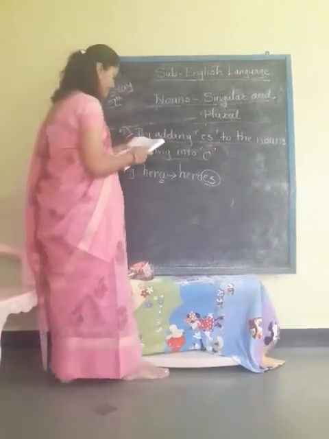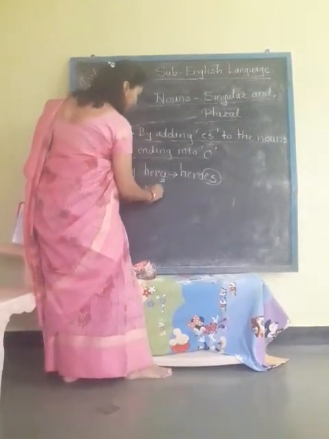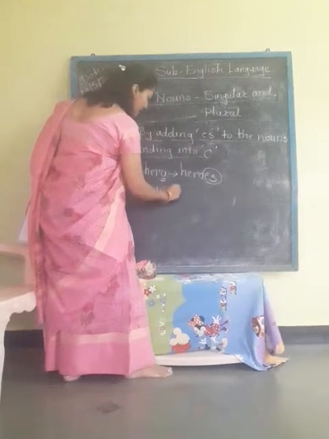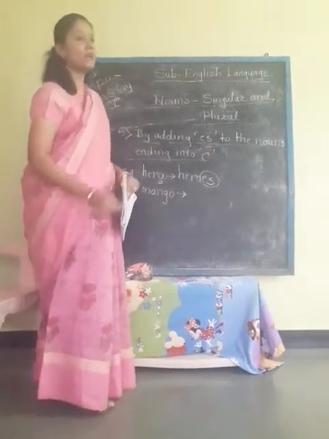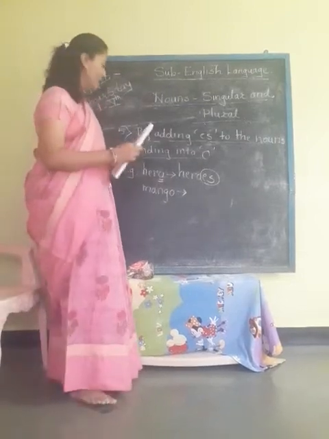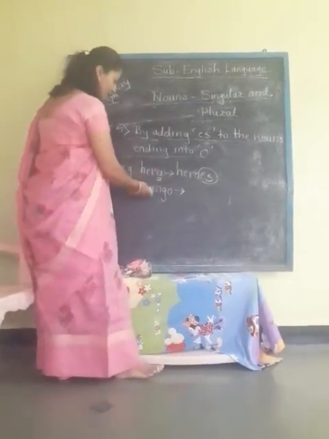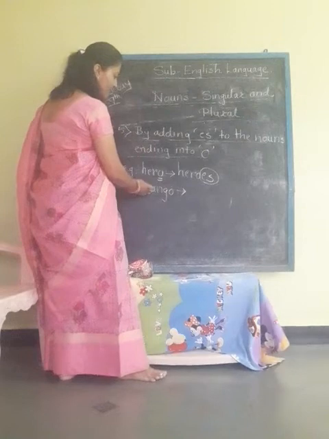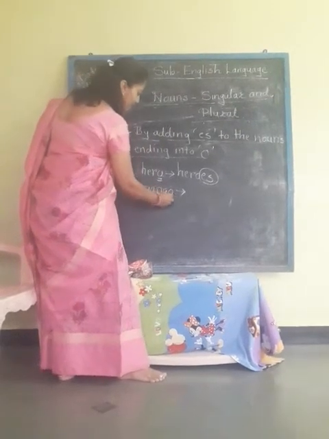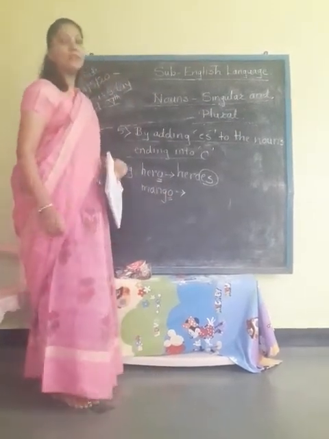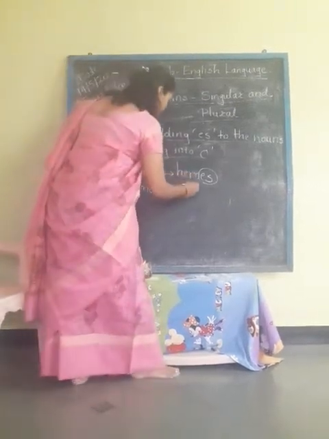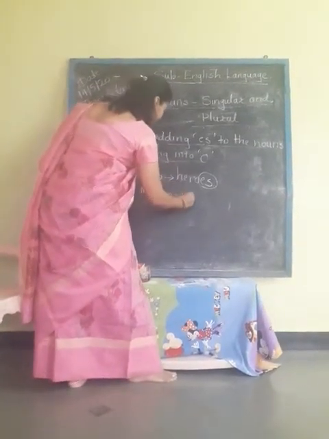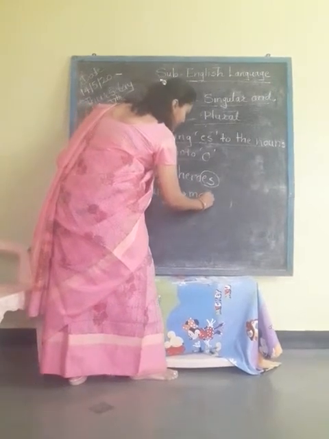Then mango. This is the summer season and everyone likes to eat mangoes. Mango is also my favorite fruit. So whenever we are writing this spelling mango, it ends in o. At that time, when we want to make plural of it, we have to add es to that word. So it becomes mangoes.